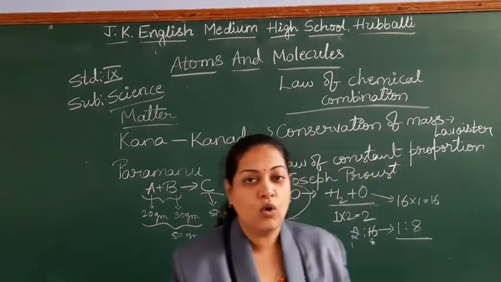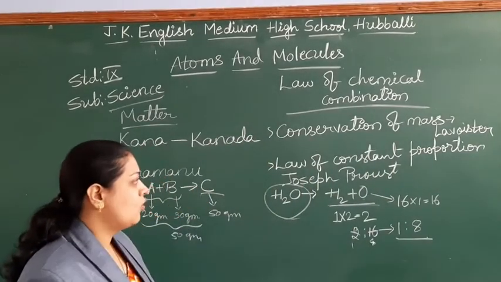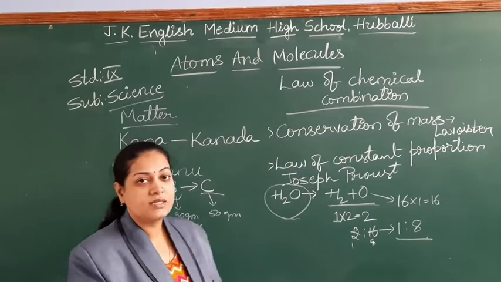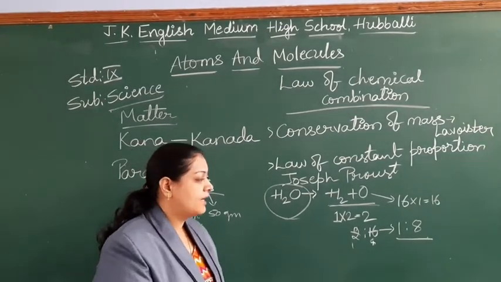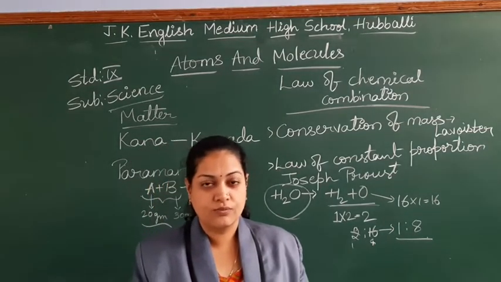So these are the two laws that come under the laws of chemical combination. The conservation law is given by Lavoisier and the law of constant proportion is given by the scientist Joseph Proust. Right, students?